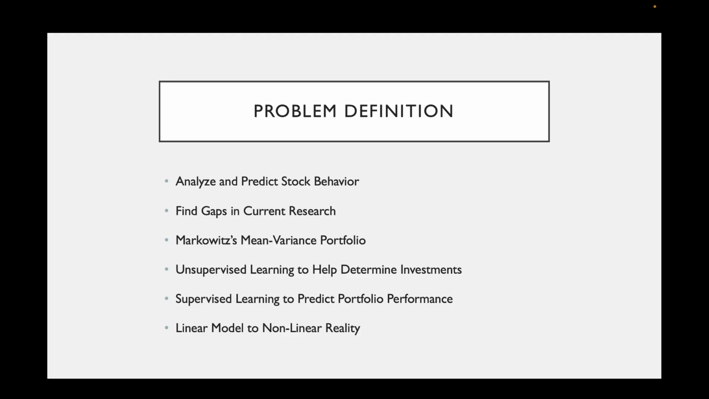We want to try and bridge this gap by combining computations like mean variance and Sharpe ratio with unsupervised learning techniques, and later down the line, use supervised learning techniques with different mathematical models to predict portfolio performance. The main problem with many common predictive models being applied is that they try to fit a linear model to a nonlinear reality, and we hope to change that.